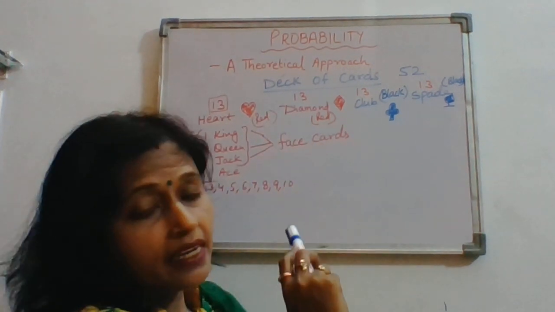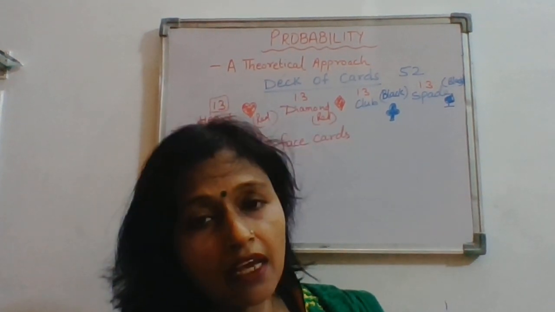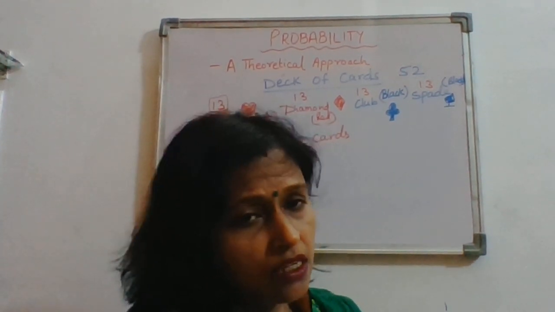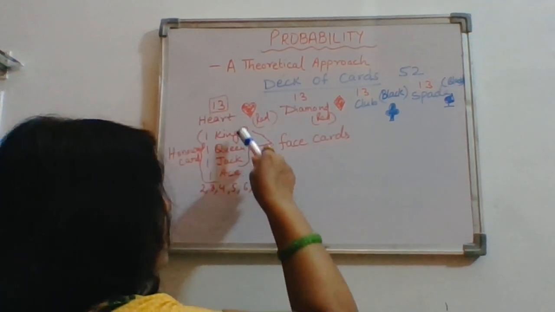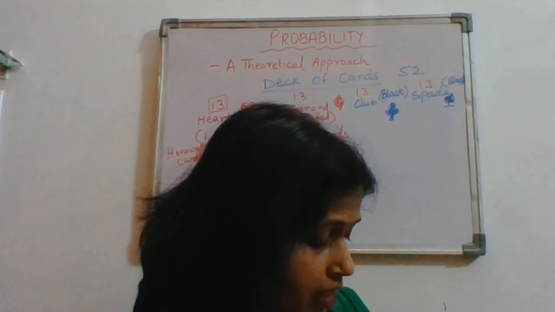Heart and diamond, they are red in color. So 6 face cards of red color. So 6 by 52. Then the jack of hearts. How many jacks will be there in hearts? Only 1. So 1 by 52.